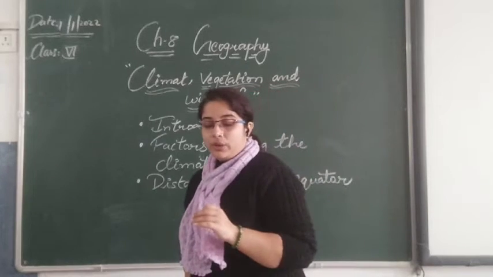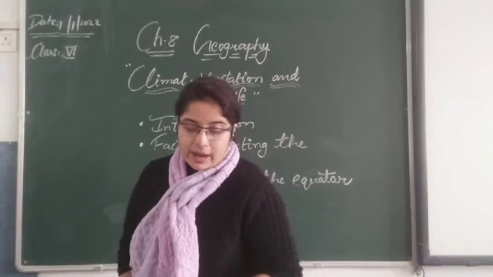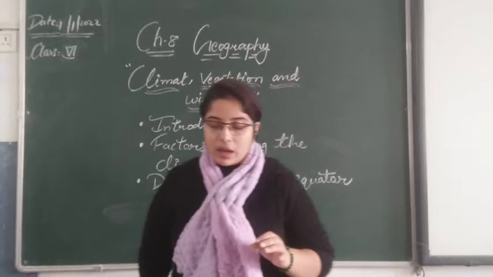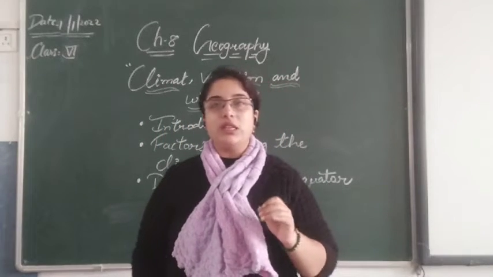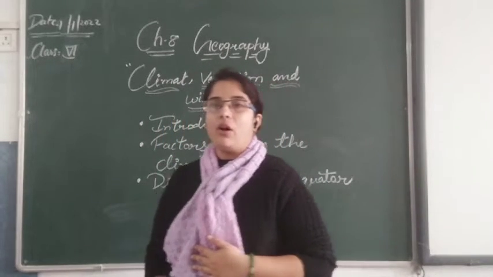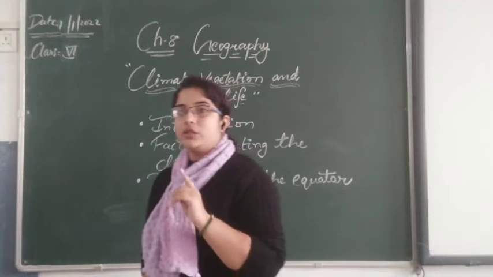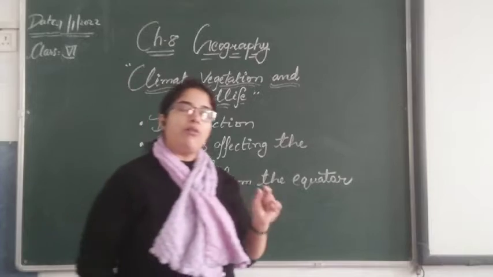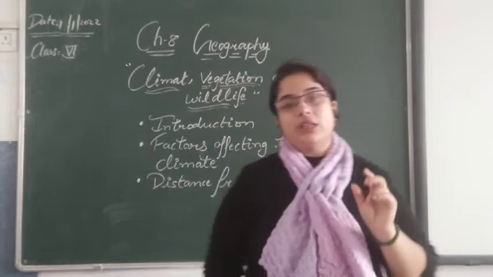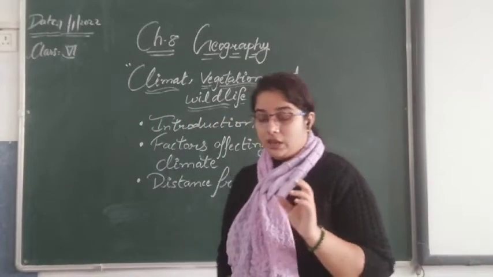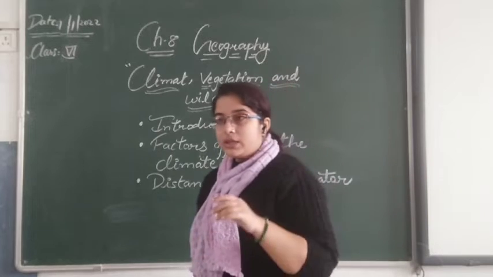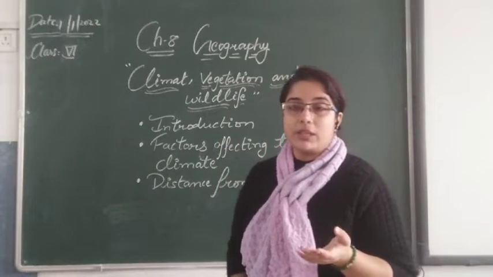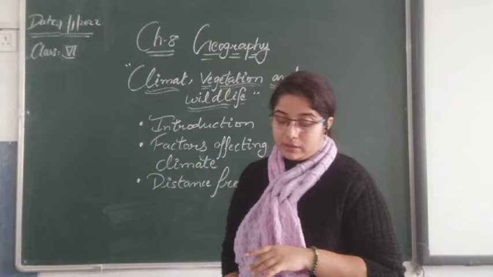You also know that the inclination of the earth and its revolution around the sun are responsible for the changing of the seasons. The earth revolving around the sun affects the seasons, which keep changing. Sometimes 6 months summer and 6 months winter.